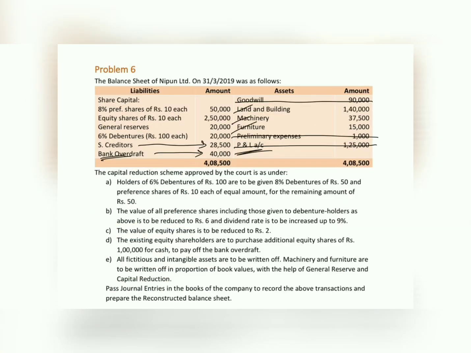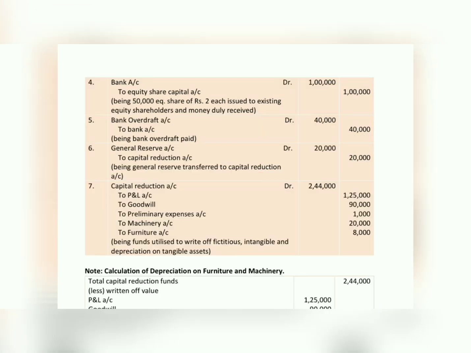Cash balance or bank balance is not given in the problem, but we have made cash or bank transactions in the problem. Let us check that. In the fourth entry, we have received bank balance worth 1 lakh rupees. Also we have paid the value of 40,000.